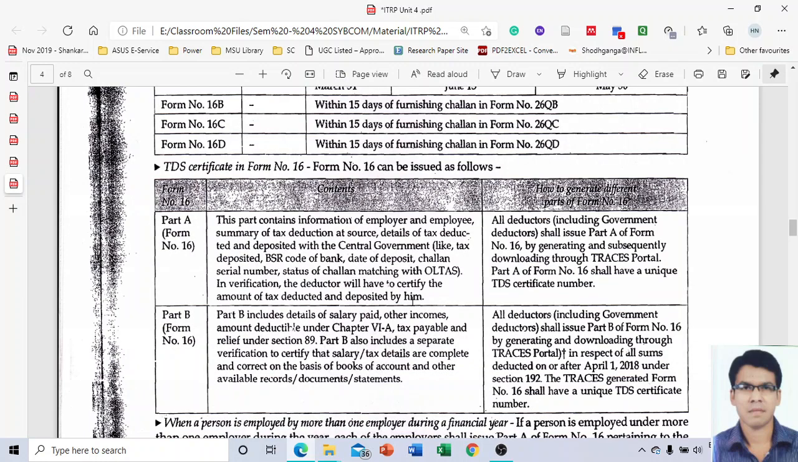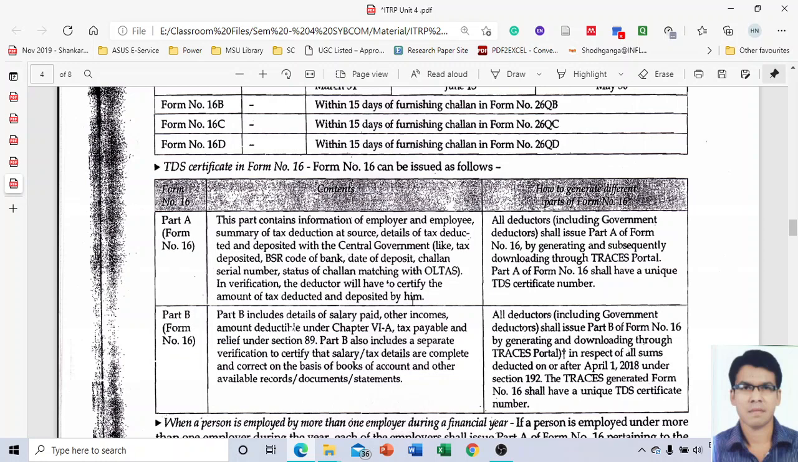What kind of information does Form number 16 actually provide? Form number 16 is in two parts, Part A and Part B. So what kind of information do they give in Part A and Part B? I will try to show you the same thing right now. So let's read out the content.